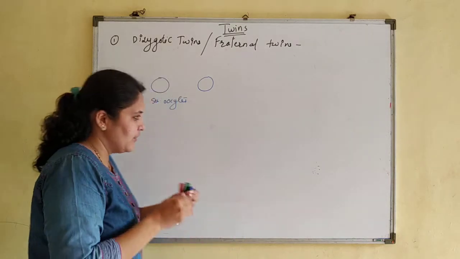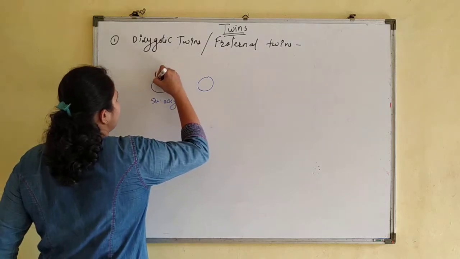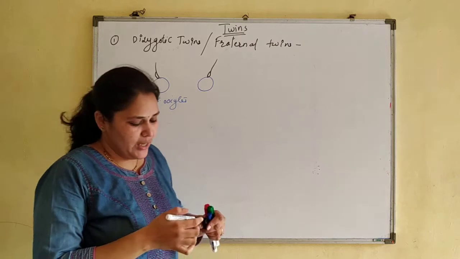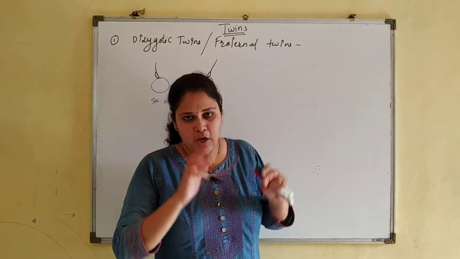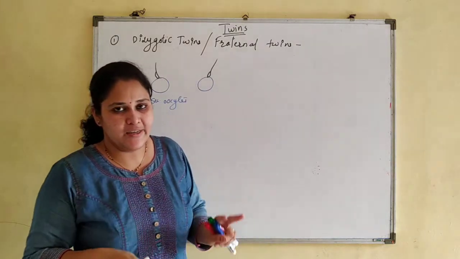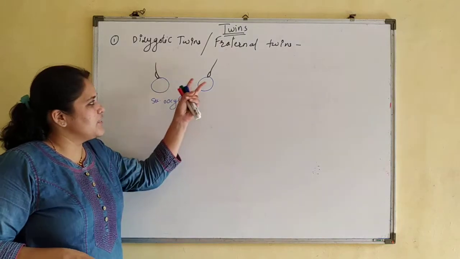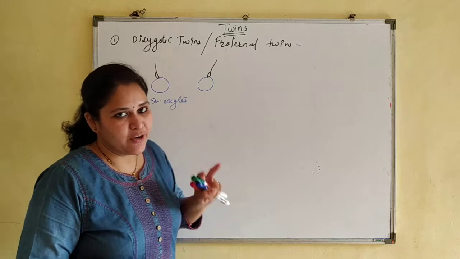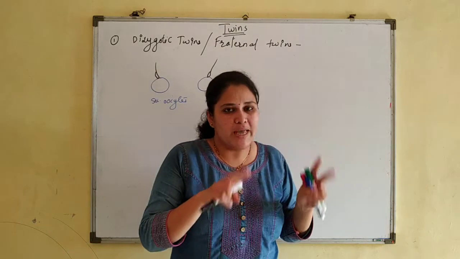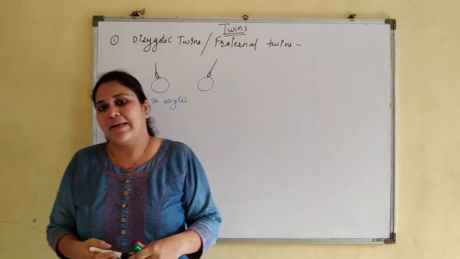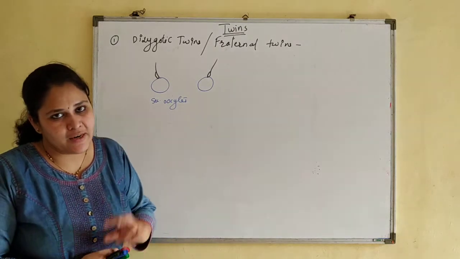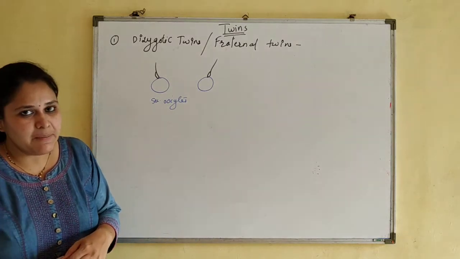If both these secondary oocytes get fertilized by two different sperms, as we know that there are so many sperms, then two different zygotes will form. Two zygotes can implant separately in the uterus. Now in the uterus a lot of space is there, so two zygotes can easily implant.